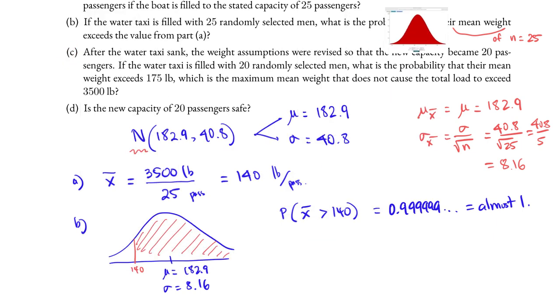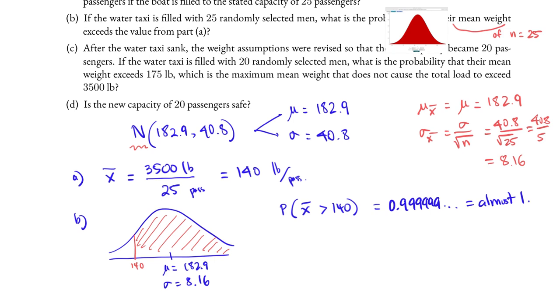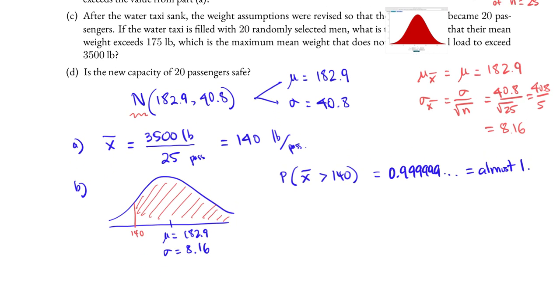Part C. After the water taxi sank, the weight assumptions were revised so that the new capacity became 20 passengers. If the water taxi is filled with 20 randomly selected men, what is the probability that their mean weight exceeds 175 pounds? Where do they get 175 from? The boat capacity is still 3,500, but this time they lower the number of passengers to 20, so 3,500 divided by 20 is 175.